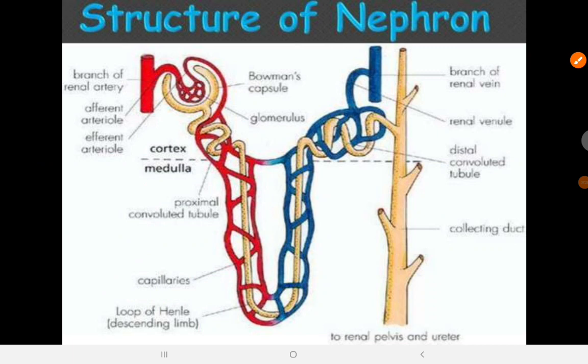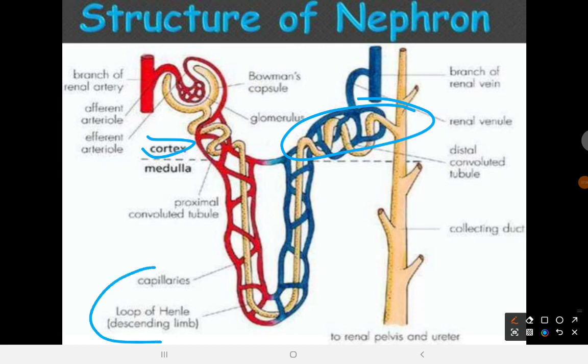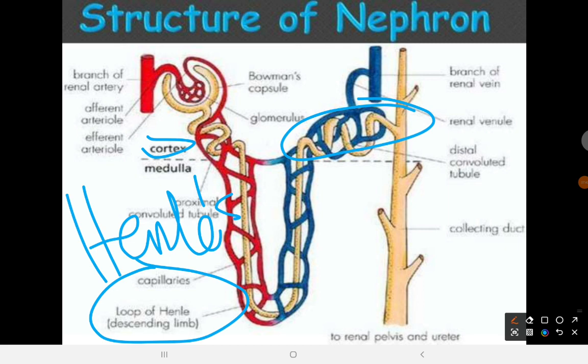So the first proximal convoluted tubule is in the cortex, and the second is also in the cortex. While the loop of Henle, it was named after the scientist that discovered it.